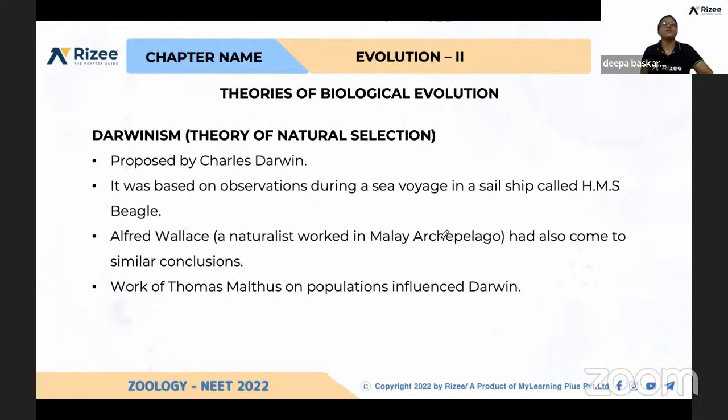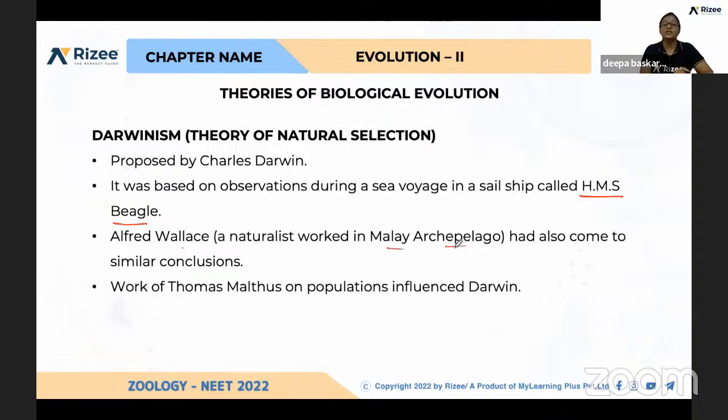Second is Darwinism. So Darwin, we already discussed yesterday, that is natural selection. And again, you should remember that he was traveling in a ship called HMS Beagle. He proposed this after finding so many events, and concluded this natural selection theory. The same theory was proposed in the same period by Alfred Wallace, who worked in the Malay Archipelago Island.